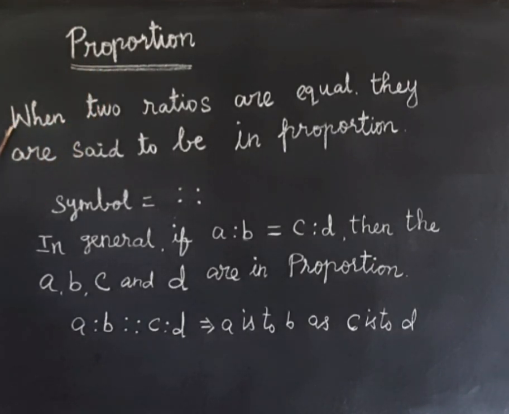Next we are going to see proportion. What is meant by proportion? When two ratios are equal, then they are said to be in proportion. What is the symbol of proportion? The symbol for ratio is one colon, but when we put two ratio symbols together, that is the symbol for proportion.